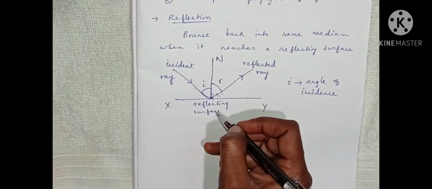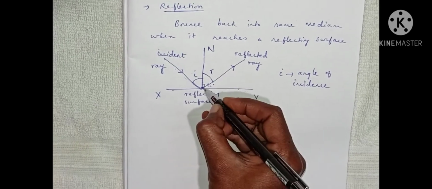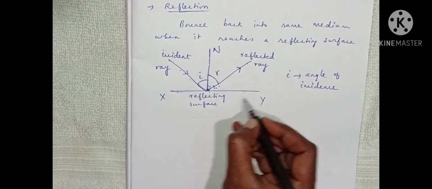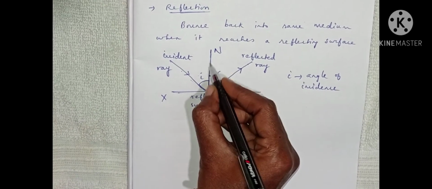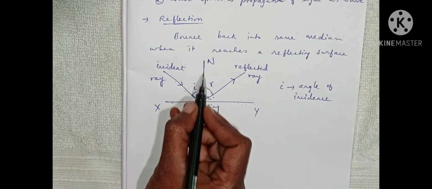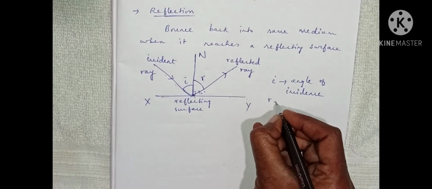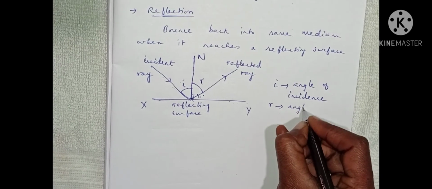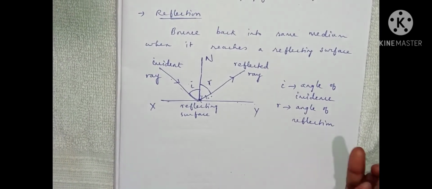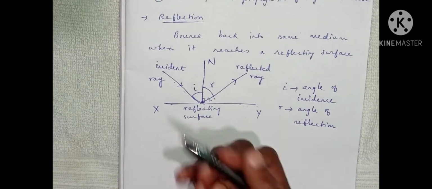Angle of reflection means the angle between the reflected ray and the normal to the reflecting surface. This is the process of reflection.